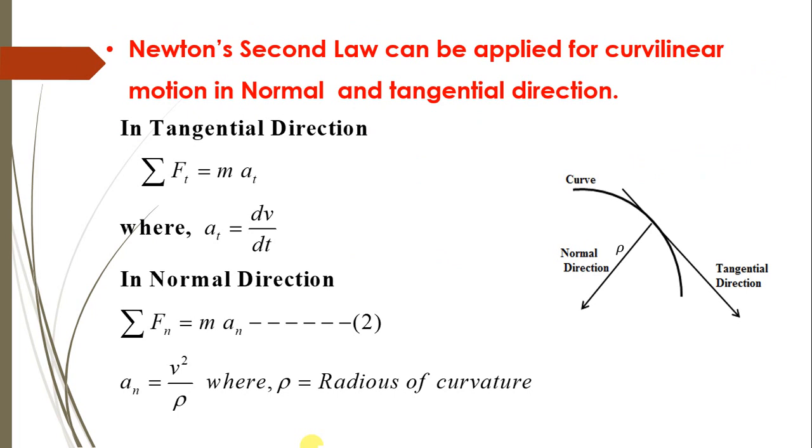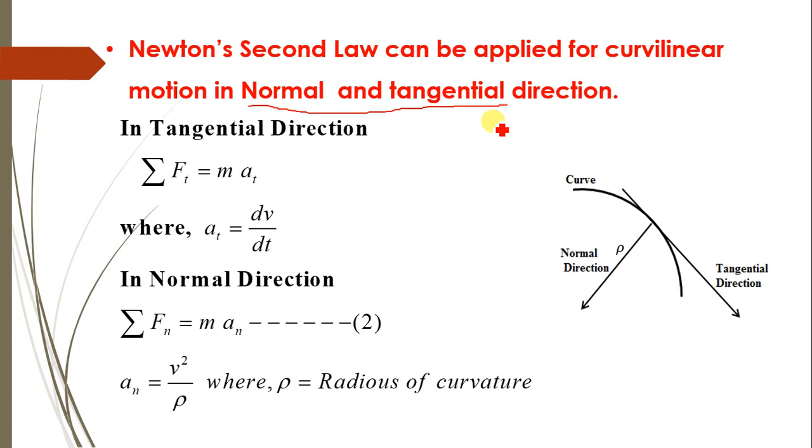Now similar to rectilinear motion, Newton's second law can also be applied for curvilinear type of motion in normal and tangential direction. In case of curvilinear motion, in the last video we discussed that the analysis will be carried out in three different types of coordinate system, that is Cartesian coordinate system, normal and tangential coordinate system, and radial and transverse coordinate system.